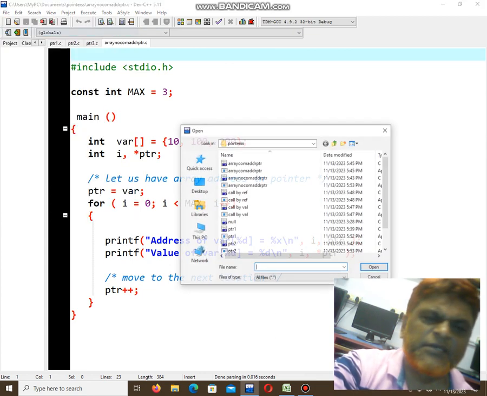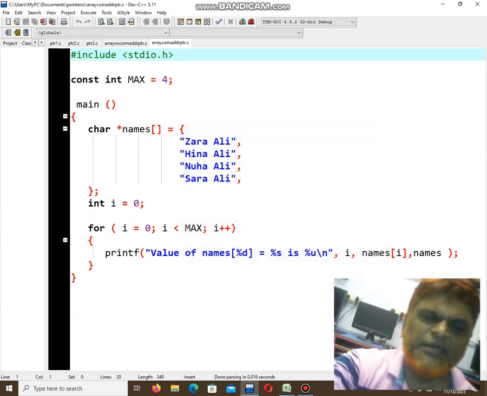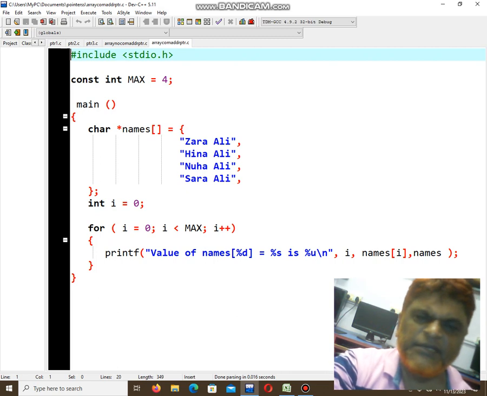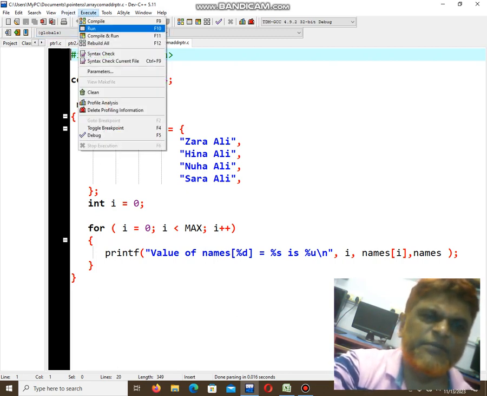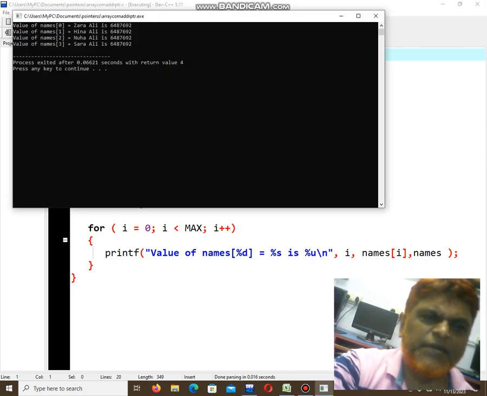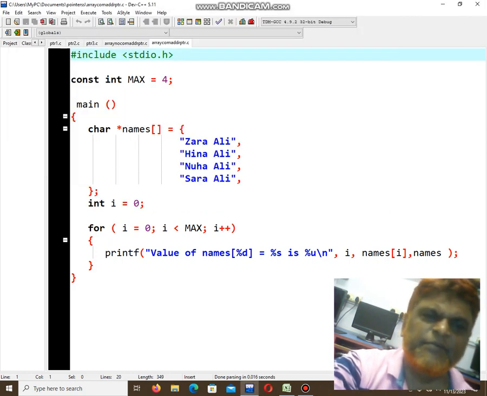Next, coming to this program. Now here what I am doing? Here I am using one common address pointing to different memory locations. I am using *name, one for the address and one for the name. Now if I run this program, see, one common address for different memory locations. This is regarding pointers.